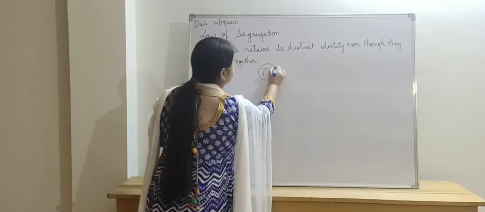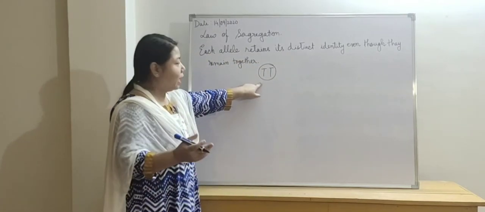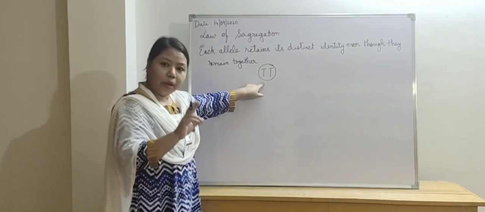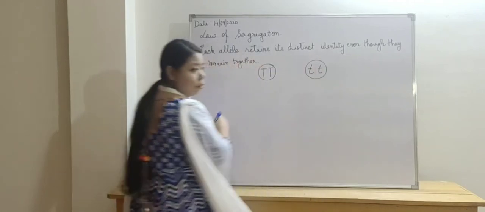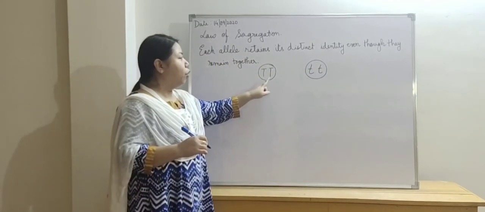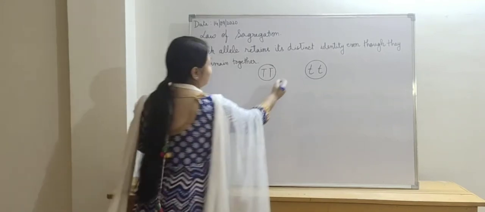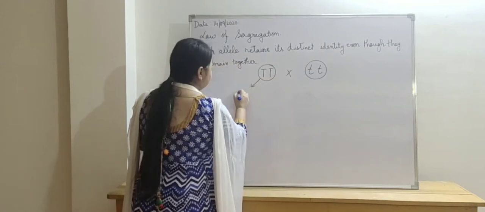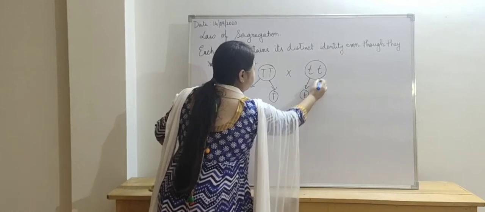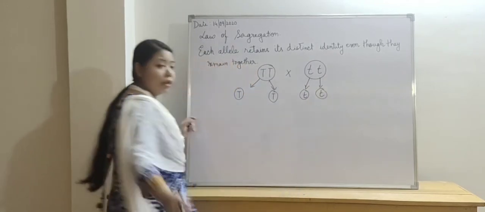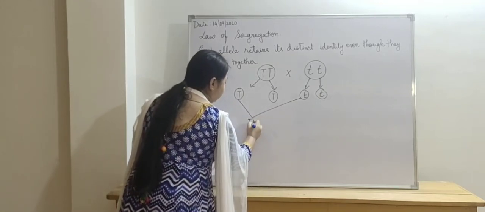the character height. What did we discuss? That Mendel took one pure tall plant and one pure short plant. Before these two plants combine, when the crossing takes place, first the gametes are formed, and then only the gametes will combine with each other. So when the gametes combined, what did you see?